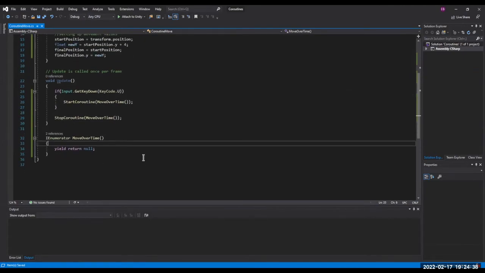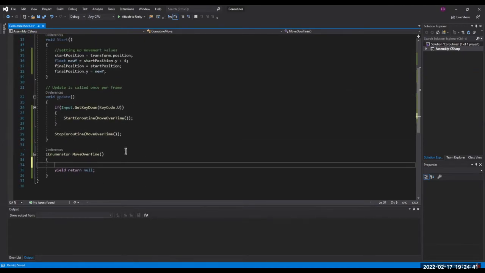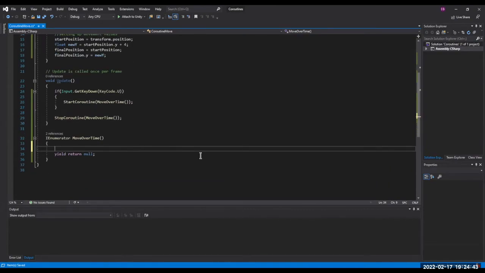So then, in MoveOverTime, we have our transform.position, right? So we're going to make our for loop. So for, and instead of an int, because most of the time for loops use ints because you're usually iterating across an array of something, but we're not doing that. We're using it as a timer.